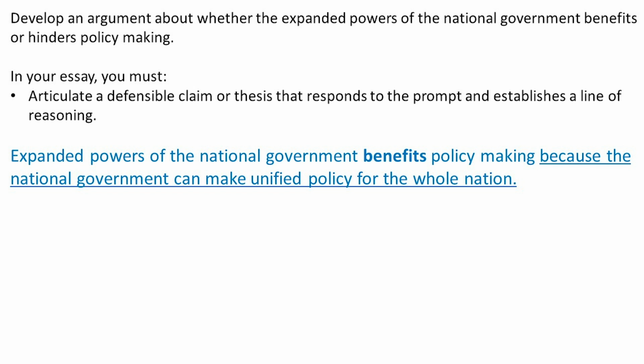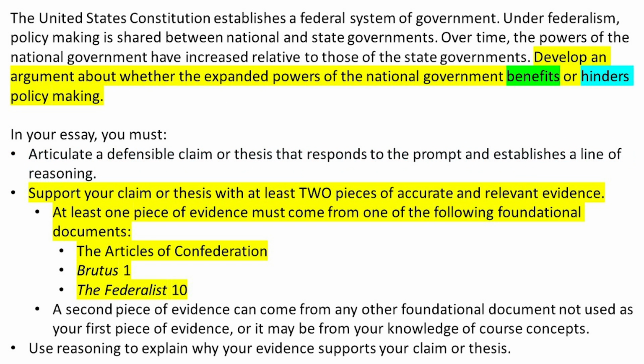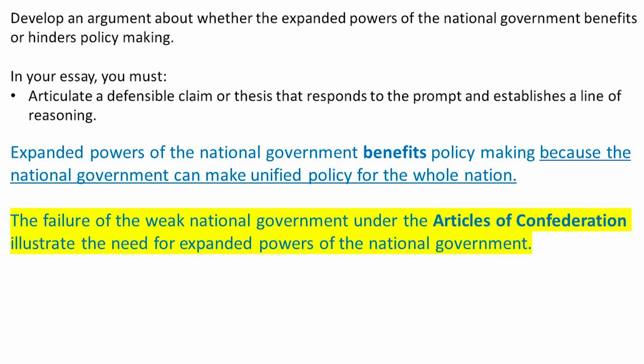The clock is ticking. Now that the thesis is out of the way, we have to support it with two pieces of evidence. The first of which must be from either the Articles of Confederation, Brutus Number 1, or Federalist Number 10. Each new piece of evidence will be its own paragraph. Skip a line and begin by identifying which document your evidence is coming from, and make the document name bold. Again, make everything easy for the reader to find. You can earn up to 3 points in this paragraph.